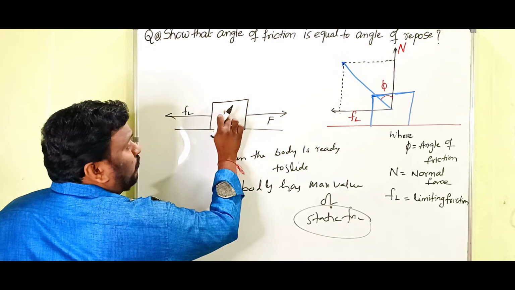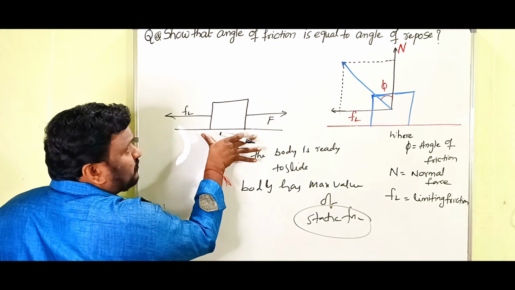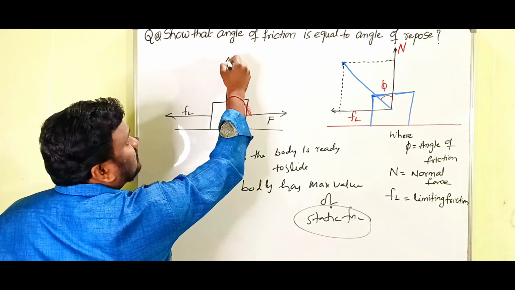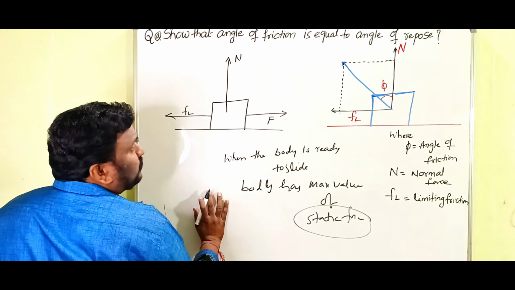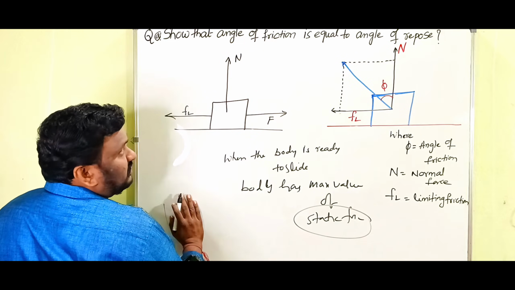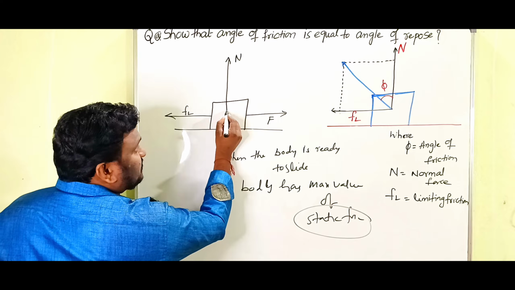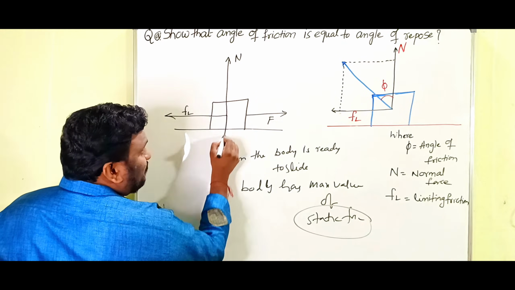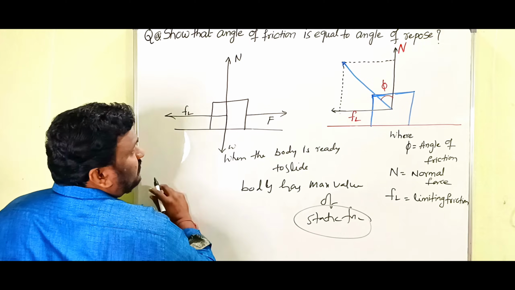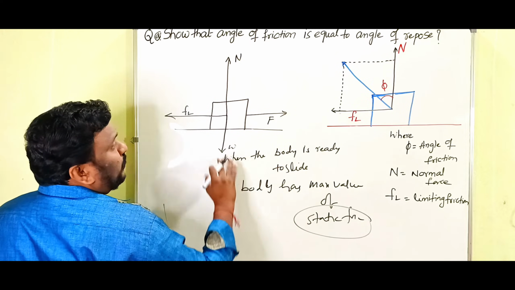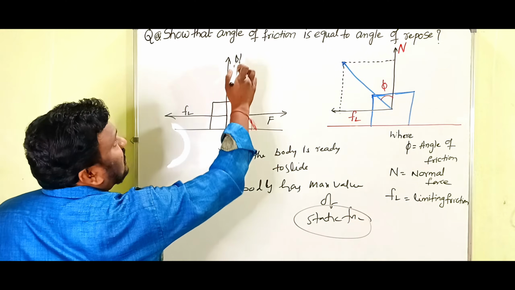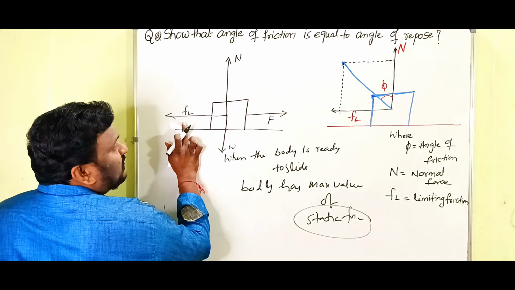When the body is resting on the horizontal surface, there is some upward force acting on the body. That is what we call the normal force or normal reaction. Clear? From this point we show that this is the normal force, this is the limiting friction, and this is the weight. These are the forces acting on the body when the body is ready to slide.